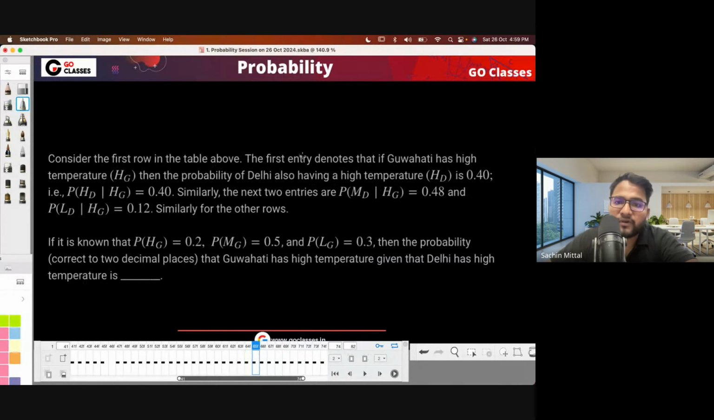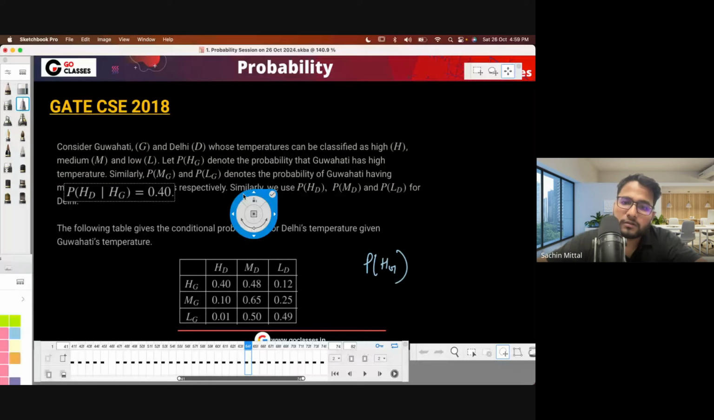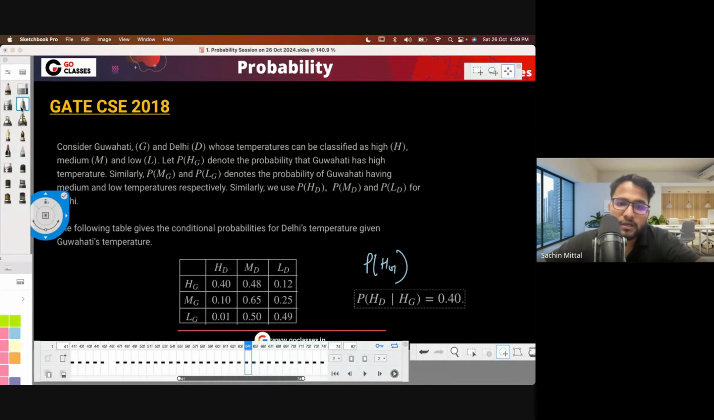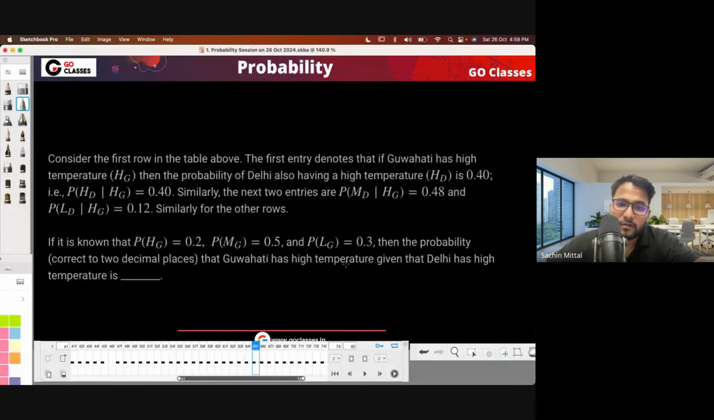The first entry in the above table denotes that if Guwahati has a high temperature, then the probability that Delhi also has a high temperature is given. So they are saying the first entry here is denoting something like this. This is the first entry, which means given this, it is always in the given. They have defined their notation, so don't worry about it. They will clarify what this table is representing.